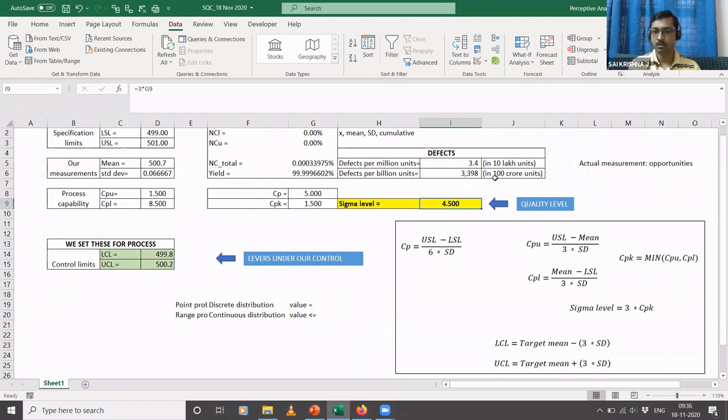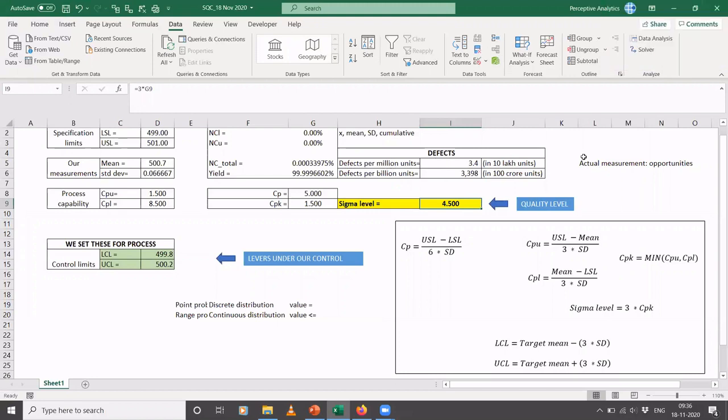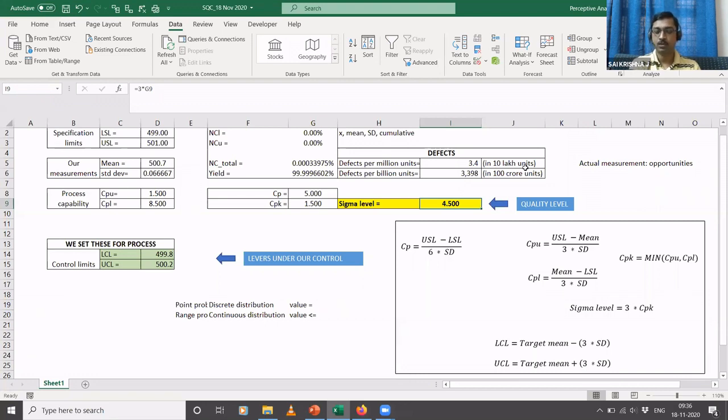Similarly, if you manufacture 100 crore salt packets, around 3,398 of them will have the higher weight or the lower weight. Okay, so actually I have just put it as defects per million units so that it will be easier for us to understand. Actually, this is measured in terms of opportunities for a defect. Okay, so for example, in this particular salt example, we are just taking that one step of packing the salt into the cover, but there are several other products. For example, you take something like a bottle cap. Okay, so that process will have many steps.